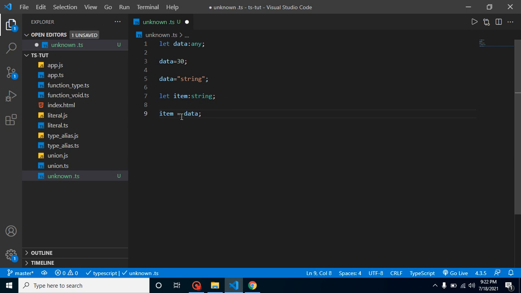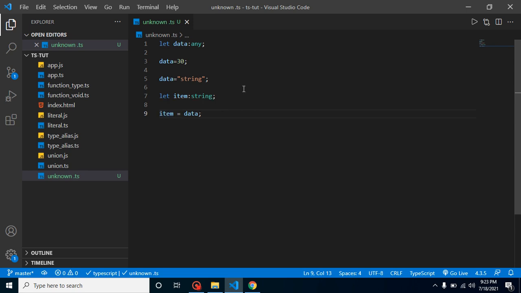The reason being, any actually switches off the feature of TypeScript for data. You can assign any kind of value to the data like string, numeric, boolean, and one more thing, you can also assign this data to the item.